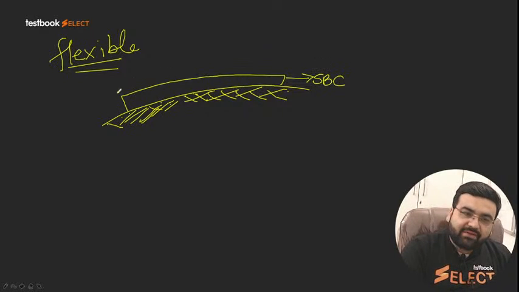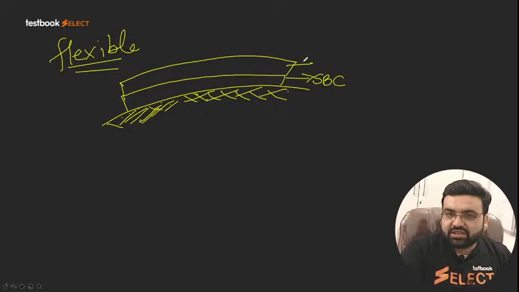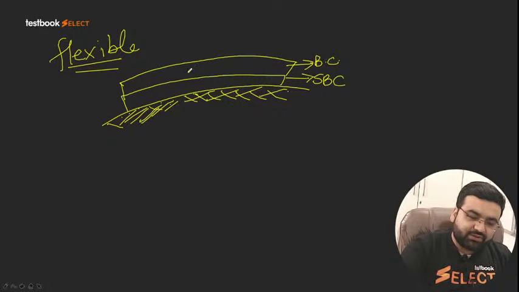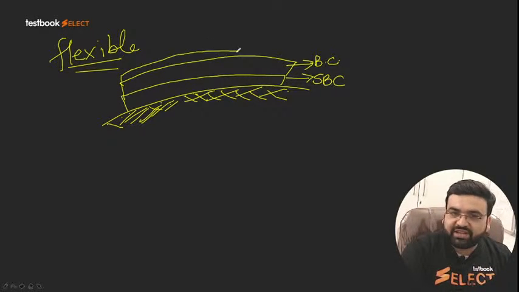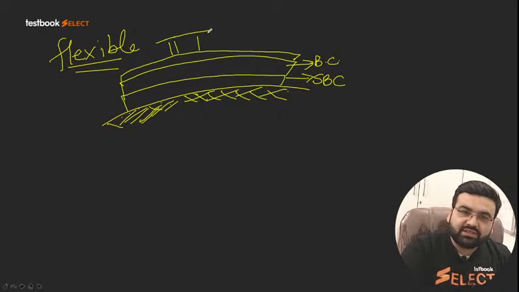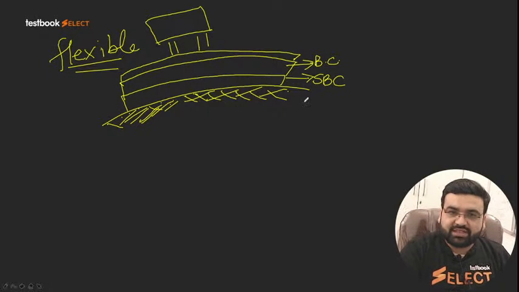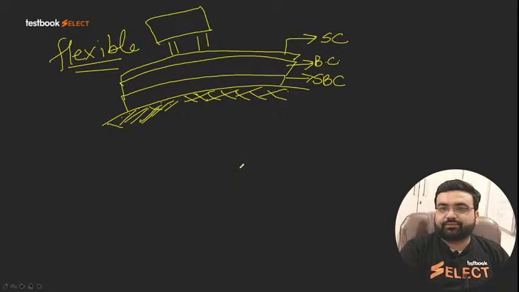After this we have the base course. After this, what we have is the surface course. It is a very thin surface course, and above the surface course we have our vehicles. Vehicles are actually running on the surface course. This is my surface course here. So for flexible, this is the thing.